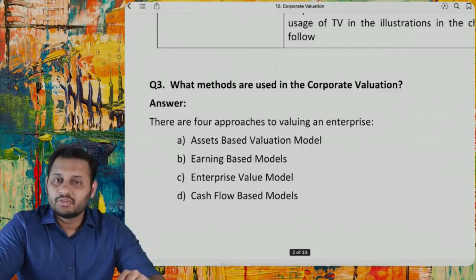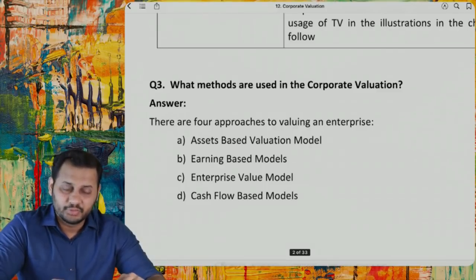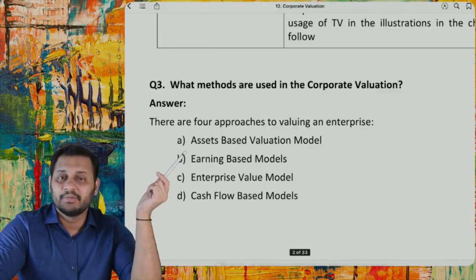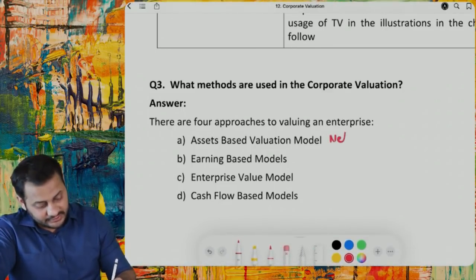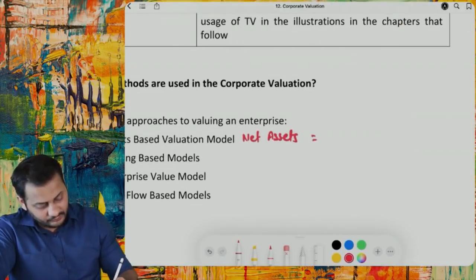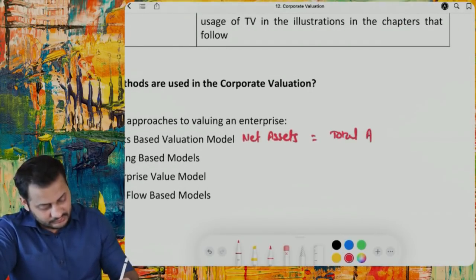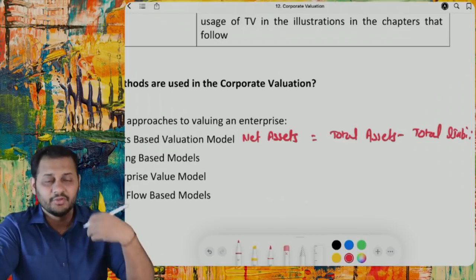What methods are used in corporate valuation? There are four different types of methods used in corporate valuation. The first one is the asset-based valuation model. The asset-based valuation model takes into consideration net assets minus net liabilities, or we can say net assets is equal to total assets minus total liabilities. So that will give you the value of the company.